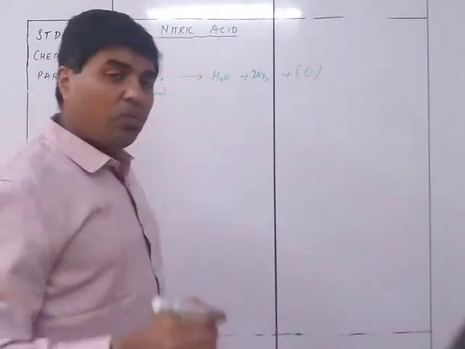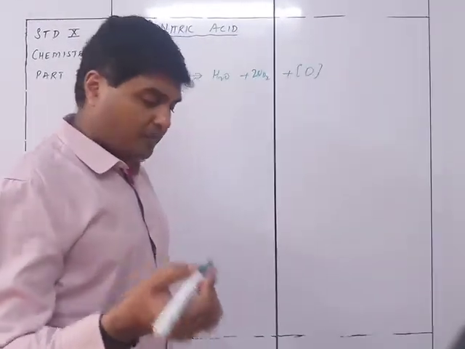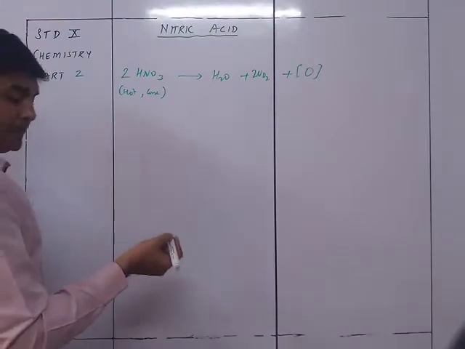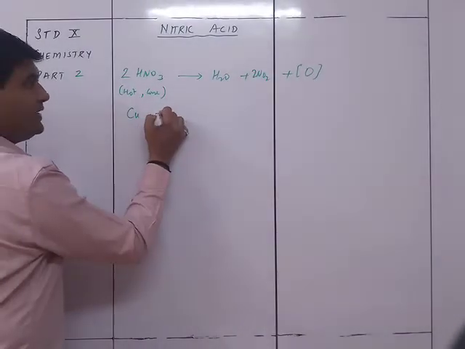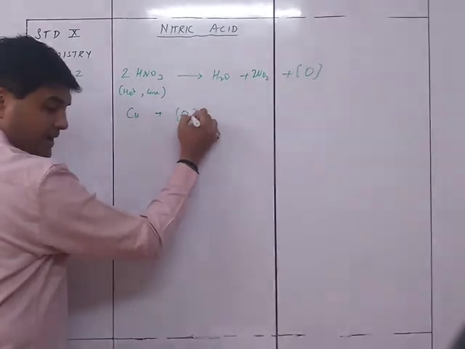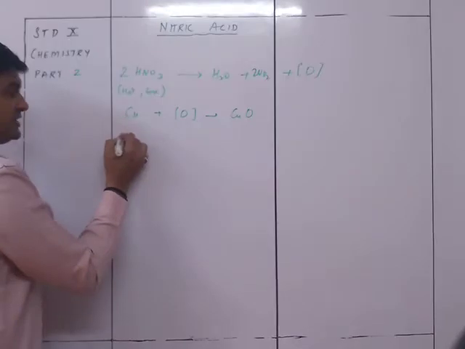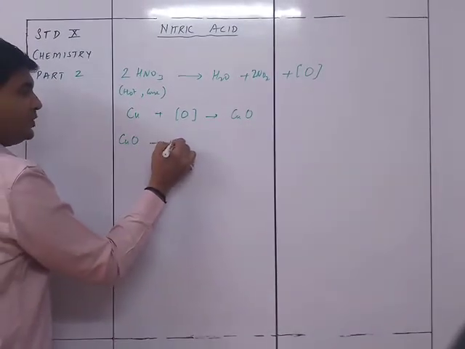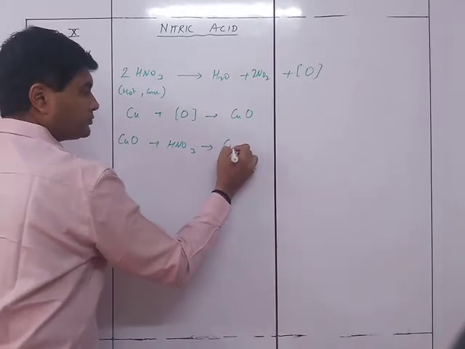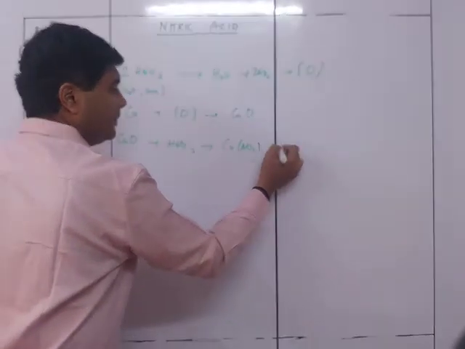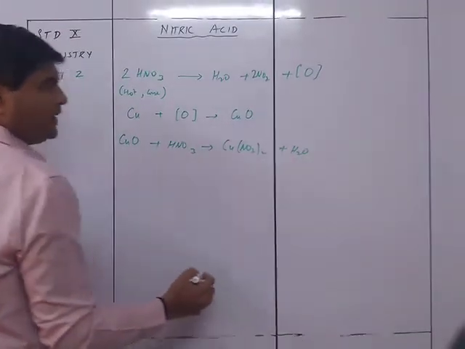Now when it comes in contact with anything, suppose we are talking about copper, the copper is going to react with this O and form CuO. Once the CuO is formed, CuO plus HNO3 further reacts to give me Cu(NO3)2 plus H2O.